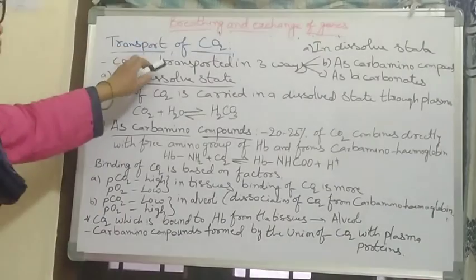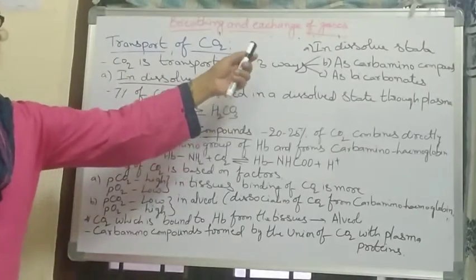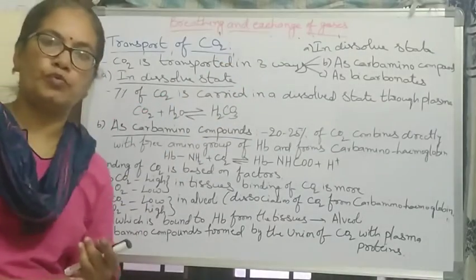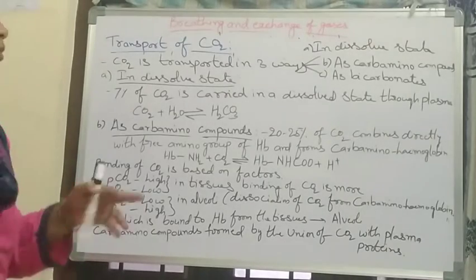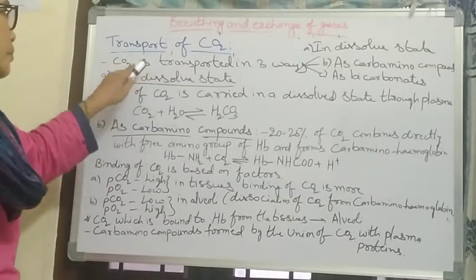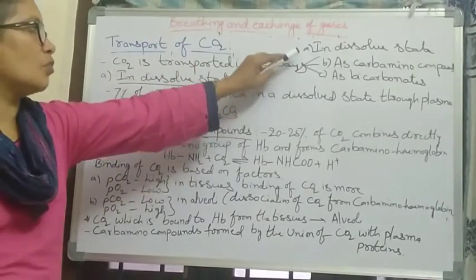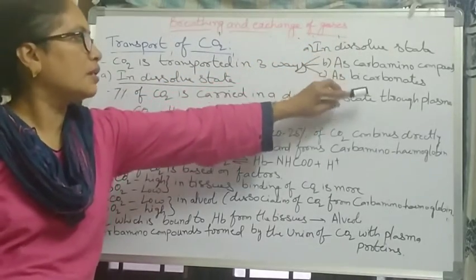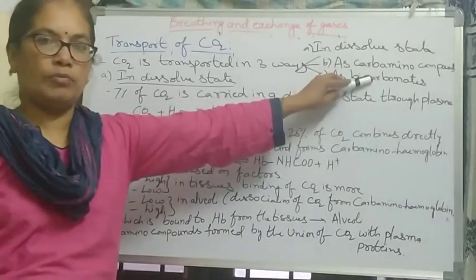Transport of CO2. CO2 is transported in three ways. Oxygen is transported in two ways, by the plasma and with the help of hemoglobin in the RBC. But CO2 is transported in three ways. What are they? In dissolved state, as carbamino compounds, and as bicarbonates.